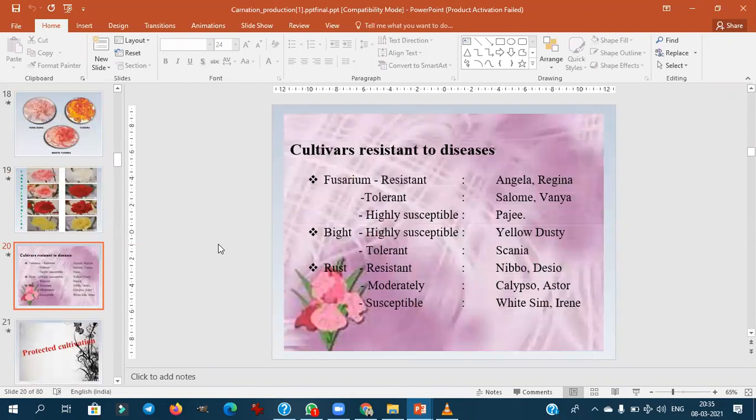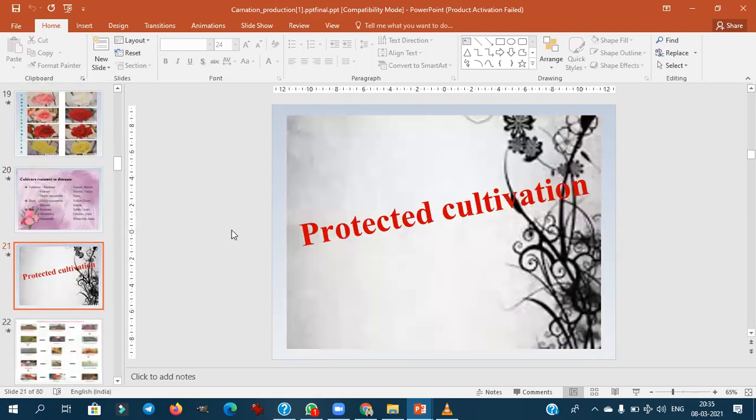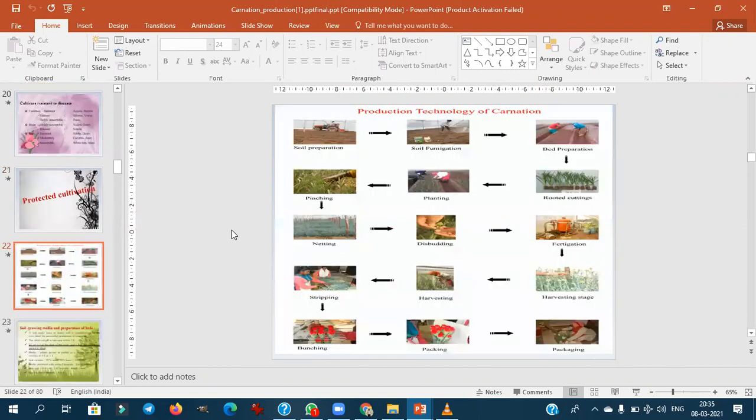Then cultivars resistant to diseases. This is very important because the major problem in the cultivation of carnation is fusarium wilt. The wilt is the major problem. The resistant varieties were Angele, Regina, and the tolerant varieties were Salome, Vania, and highly susceptible, this is also very important, Punji. And for the blight and the rust, this is not that important. You remember the fusarium wilt resistant varieties.